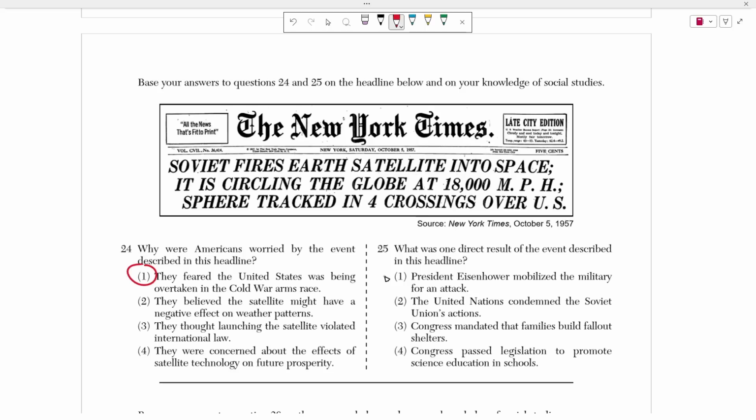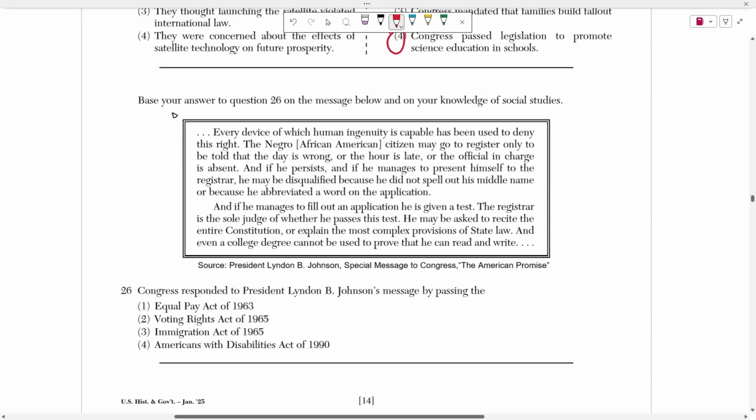And as a result, 25 asks, what is one direct result of whatever was described in this headline? So if all of a sudden the Soviet Union can launch things into space, well, America needs to pick up on that, guys. We need to go ahead and invent even better technology. So we're going to pass legislation to promote science education in schools, right? We want more scientists that can make even better satellites, that can cross faster or go to the moon, or do something even more impressive to show the Soviet Union that we're not behind in this race, that they are not the only people that have supremacy in technology.